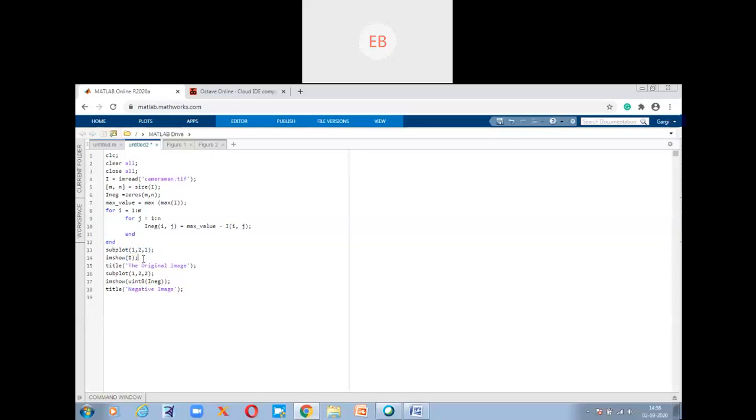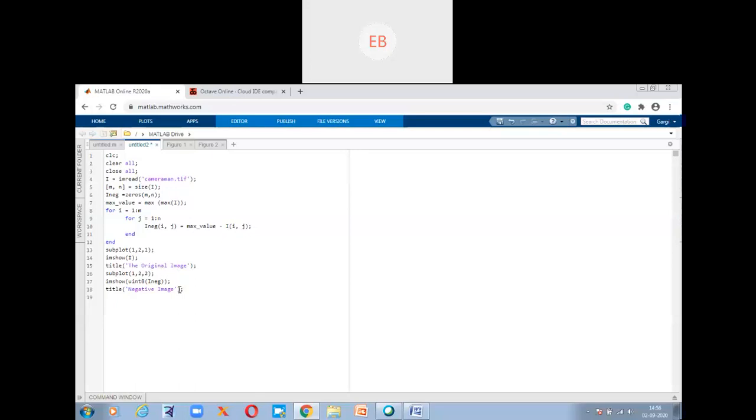Imshow of I, and I here is the original image. Then we have to give some title to it. Let's simply give the title as original image. You can use some other name as well, but in order to remember it, just keep it as original image.